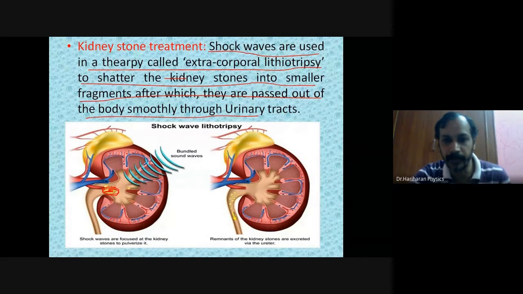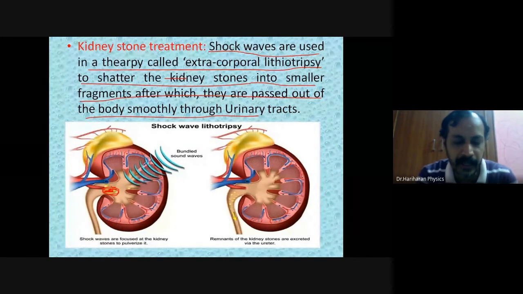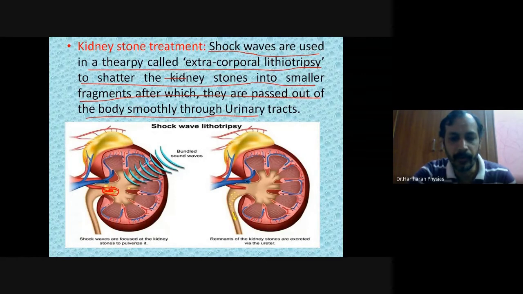Okay, what does that mean? So by passing shock waves, so you will try to, what do you mean by shock wave? I told, what is that? Pass sudden vibrations in a medium. Okay, so when you pass sudden vibrations near our stomach, then what will happen?